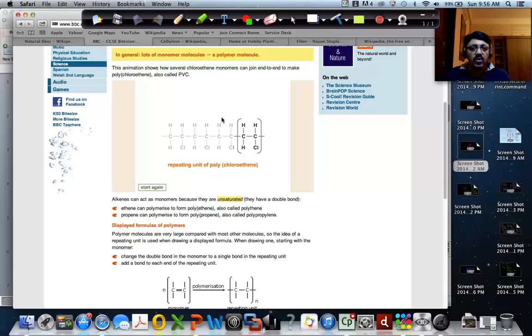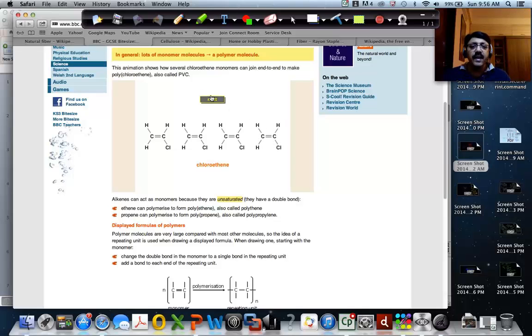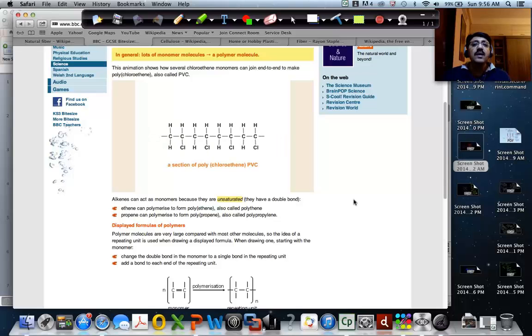Just once again, I'm showing it from the start. You have multiple chloroethene molecules, then they combine together to form a polychloroethene molecule. You can see that the basic unit is still the monomer, chloroethene, which has been chained together. I hope you understood this very clearly. If you have any questions, please let me know through my website, and we can discuss it further.